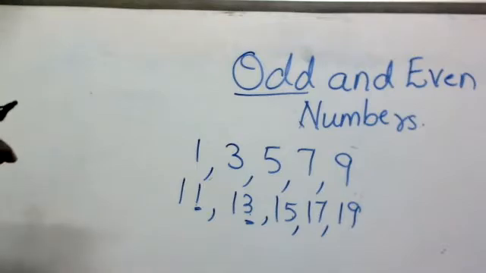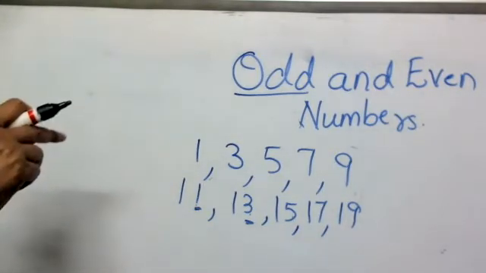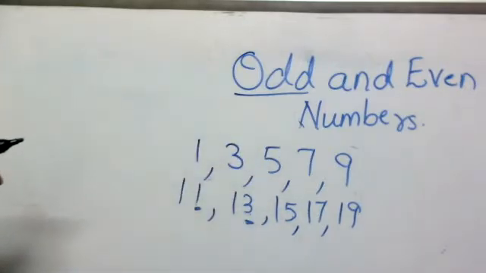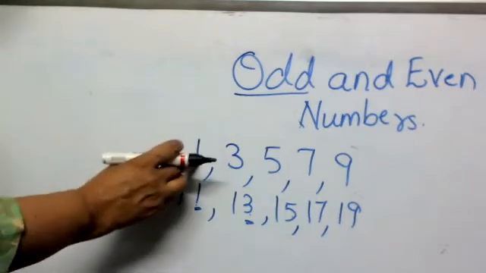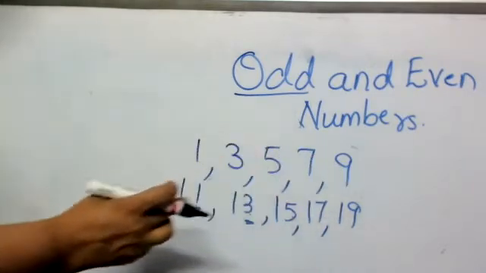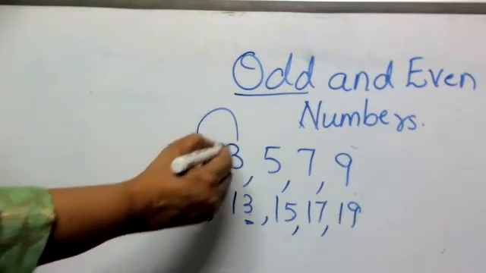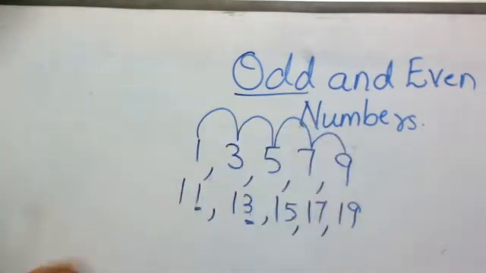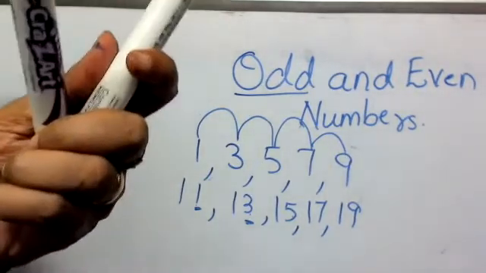I will teach you a small poem. Odd numbers, fat and fine. 1, 3, 5, 7, 9. Can we repeat? Odd numbers, fat and fine. 1, 3, 5, 7, 9. So 1. Next odd number is 3. Next is 5. Next is 7. Next is 9.